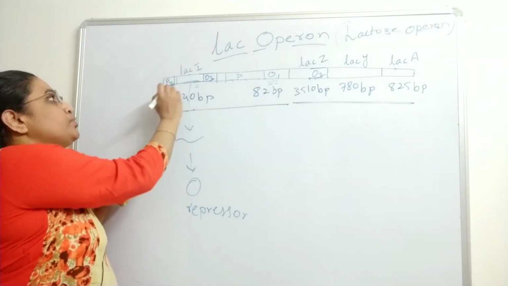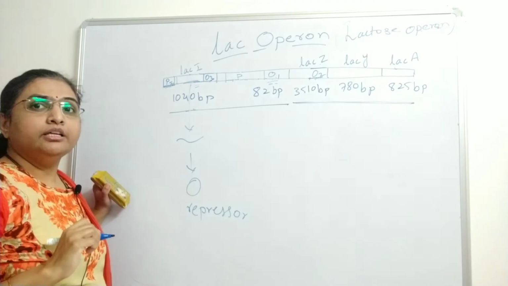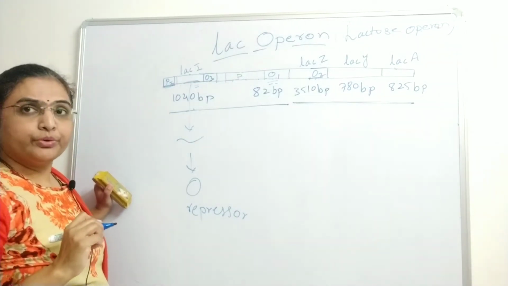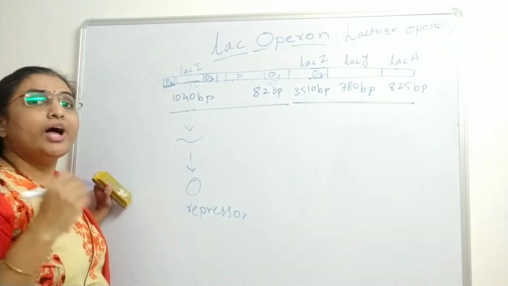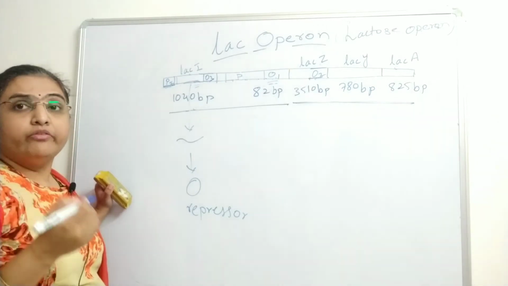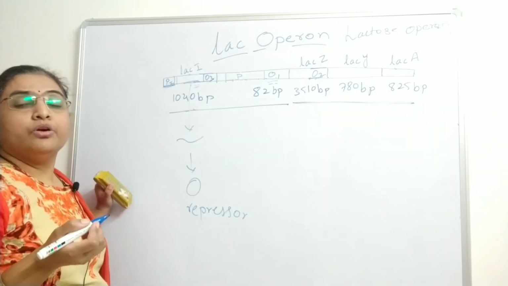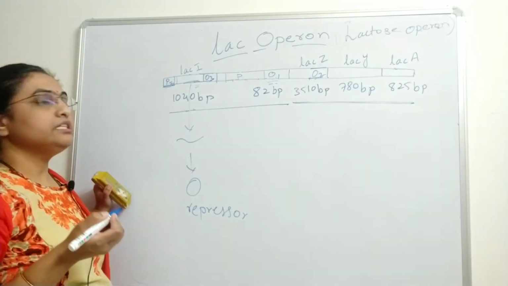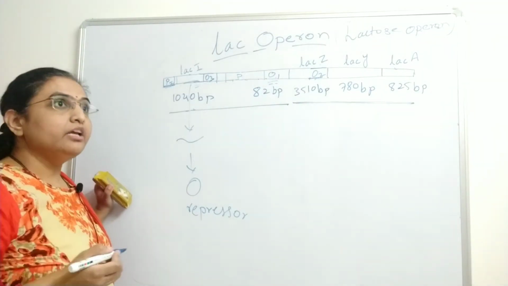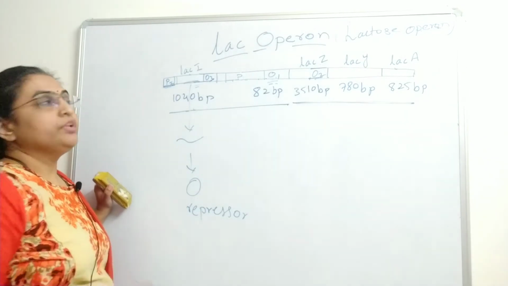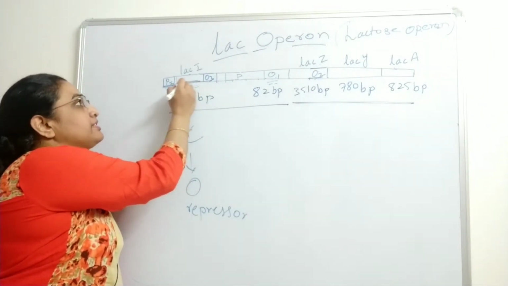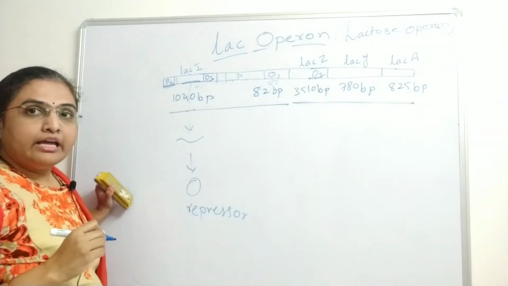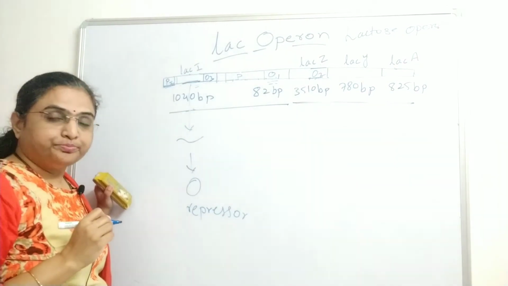Now here, coming towards PI, it is a weak promoter. So as it is a weak promoter, it will have less affinity for the RNA polymerases, and as RNA polymerase is not binding efficiently to PI, the transcription efficiency of LAC-I is very low.